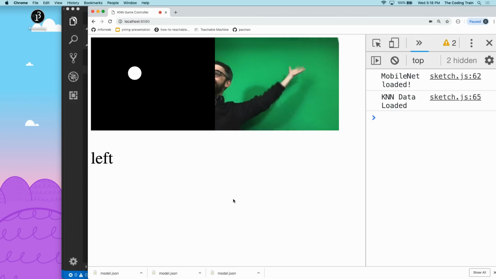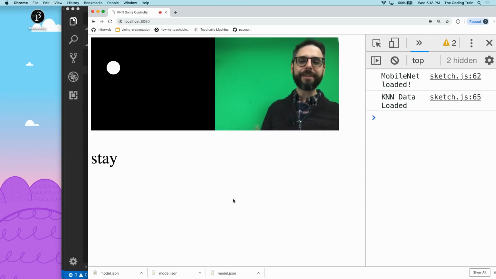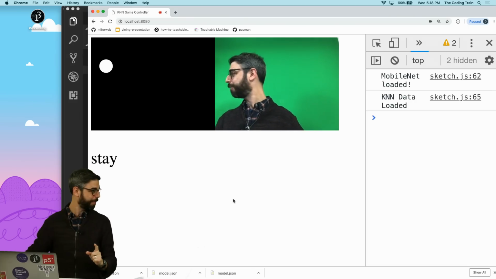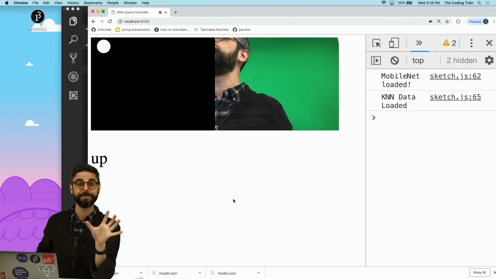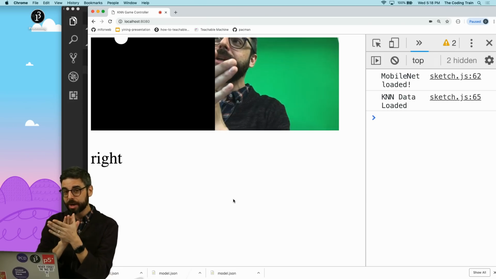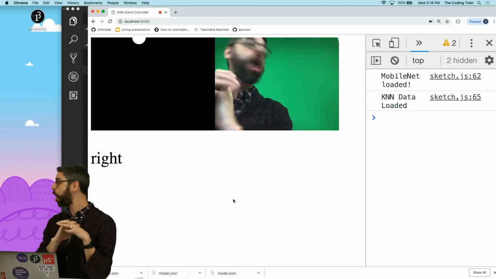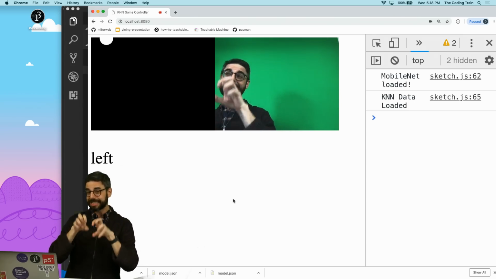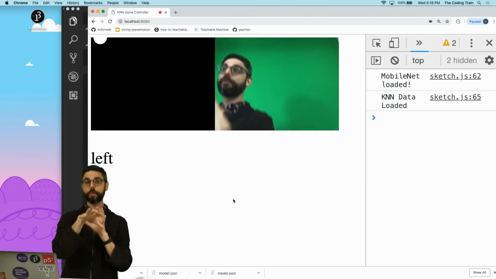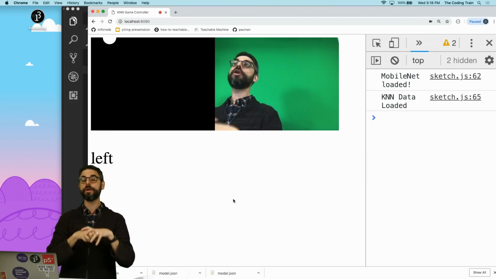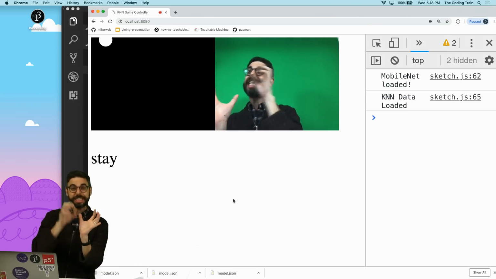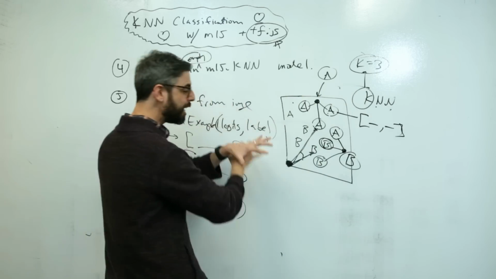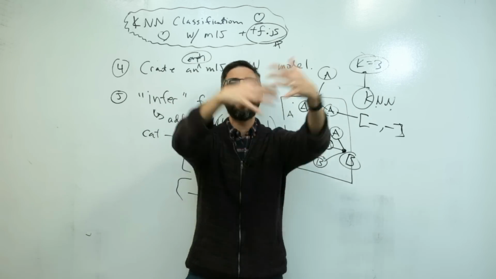This is my result. So now what we have done, just to review, we have looked at loading the MobileNet model. I guess I should bring myself back here as well. We have looked at loading the MobileNet model, which is an image classification model trained on the ImageNet database. We are not using the classifications from that model. Rather, we are taking the logits, that layer before the last layer, before the softmax, before the probability is assigned. We are taking that, we are saving a lot of those logits, each paired with a label, and building up a big database. And then when we get new images, we think of all of those images with their labels as in 1,000 dimensional space.